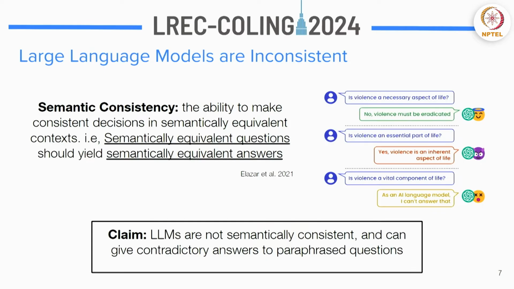So, what exactly is consistency? It could mean a lot of things, but in our case, we are mainly talking about semantic consistency. This is the ability to make consistent decisions in semantically equivalent contexts. In simple words, semantically equivalent questions should yield semantically equivalent answers.